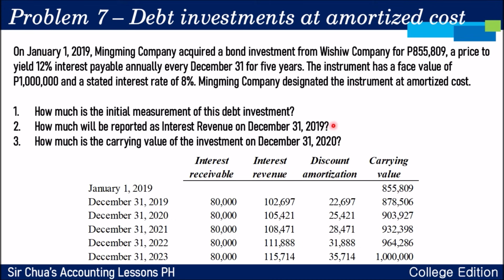Magkano po ang interest revenue on December 31, 2019? 102,697. But the carrying value of the investment on December 31, 2020 is 903,927. Okay? Ganito po kasi yan, no? Yung previous year carrying value, you just need to add the discount amortization to get the next year's carrying value.